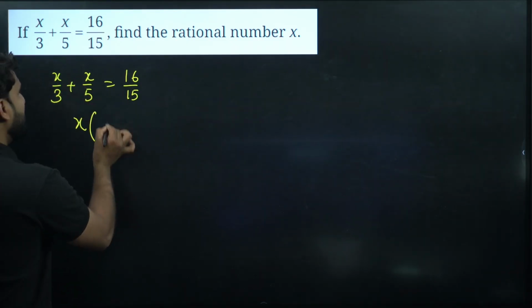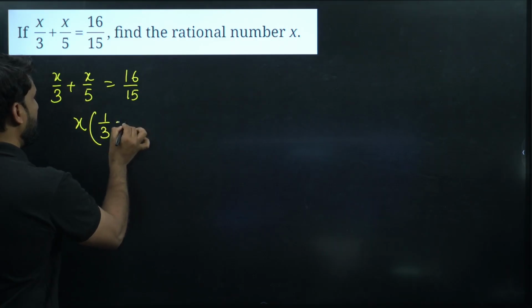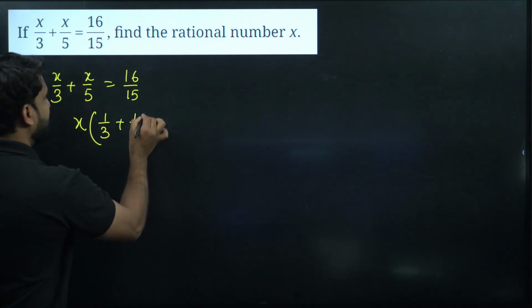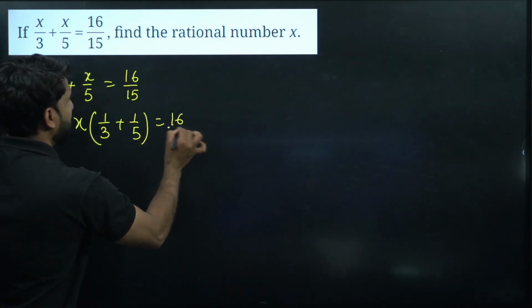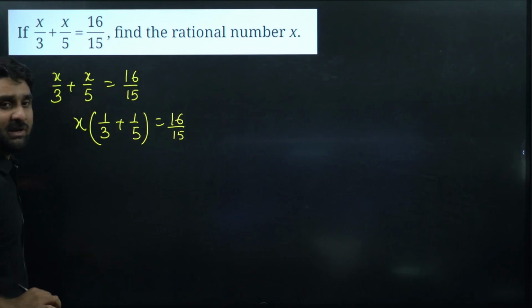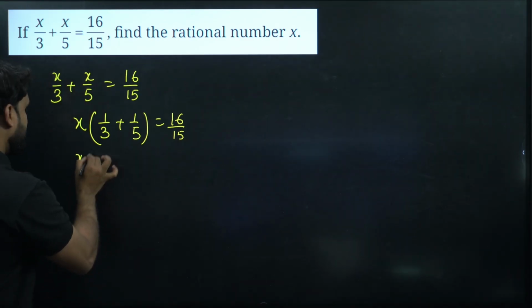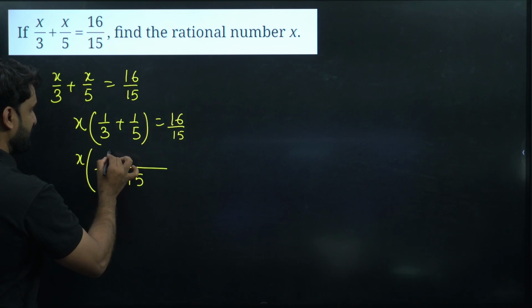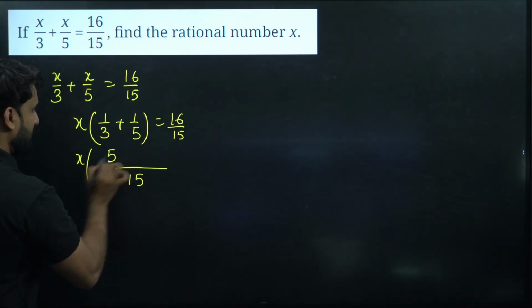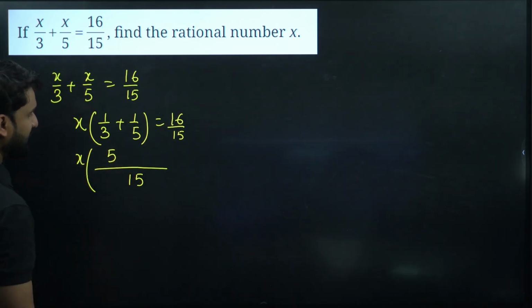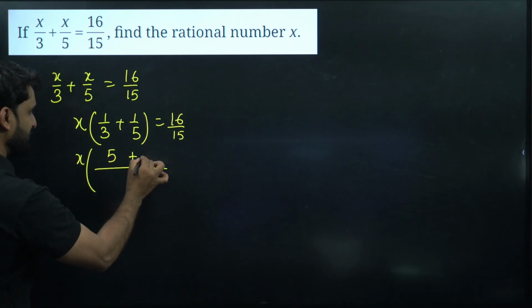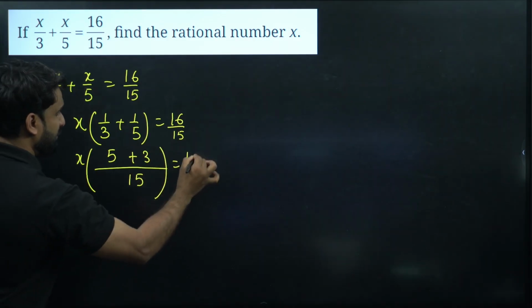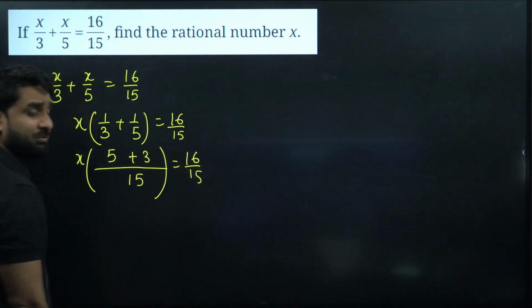So on taking x common, we have 1 by 3 plus 1 by 5, which is equal to 16 by 15. Clear, everyone? Now solve the bracket. The LCM of 3 and 5 will be 15. So 3 times 5 is 15, so 5 will go there, and 5 times 3 is 15, so 3 will come here, is equal to 16 by 15. I hope this is clear to you.